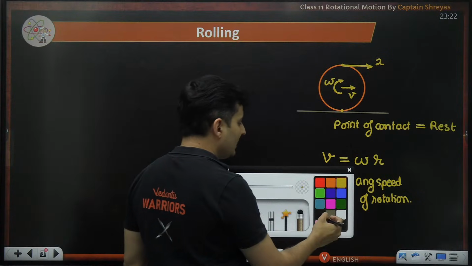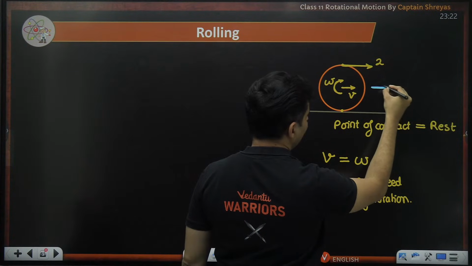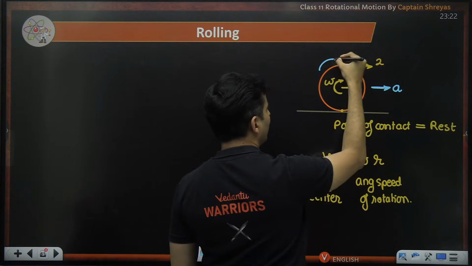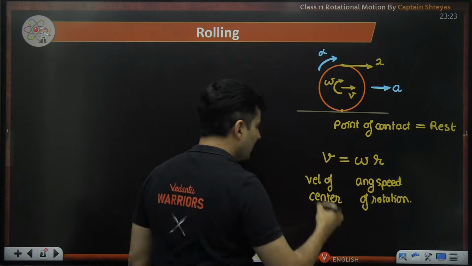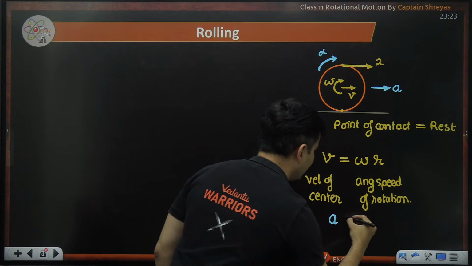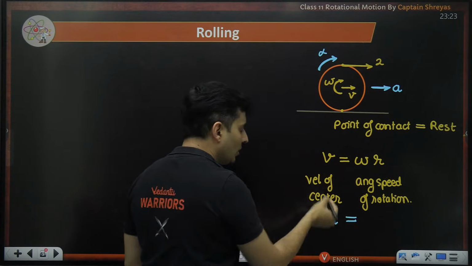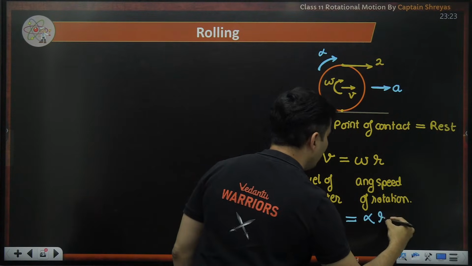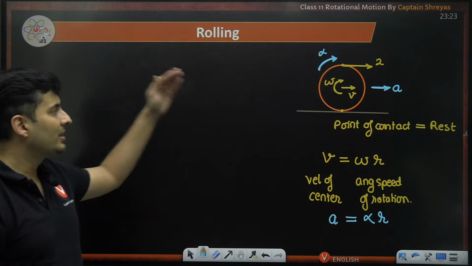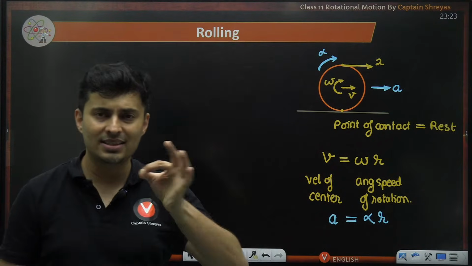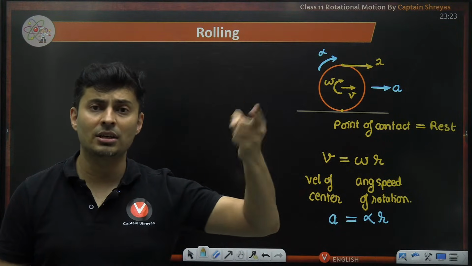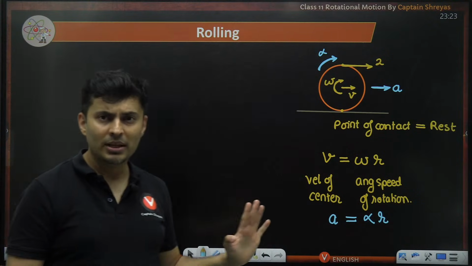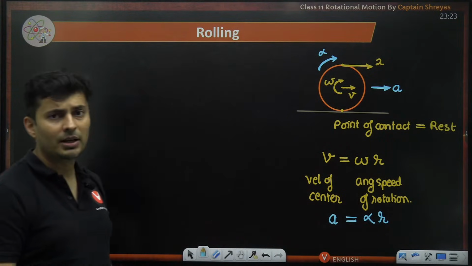Not just that, you will see that it might even have some kind of tangential or center's acceleration and also angular acceleration. Just like v is omega r, even the center's acceleration will be related to angular acceleration, just as velocity is related to angular velocity. So a will be equal to alpha r for the specific case of rolling. Whenever a body rolls, the center's acceleration will be angular acceleration multiplied by the radius of that wheel or whatever object it is. These are very, very important points which everybody must know.